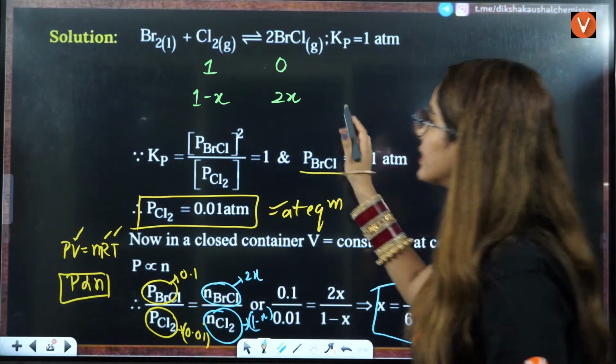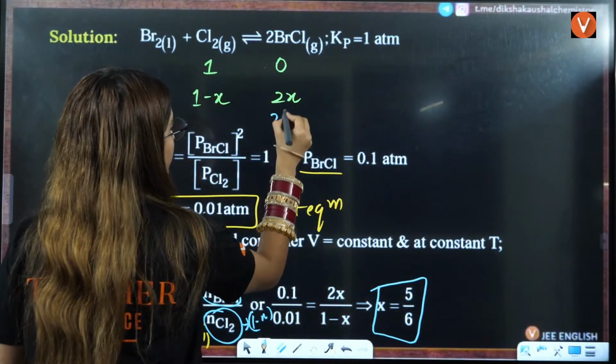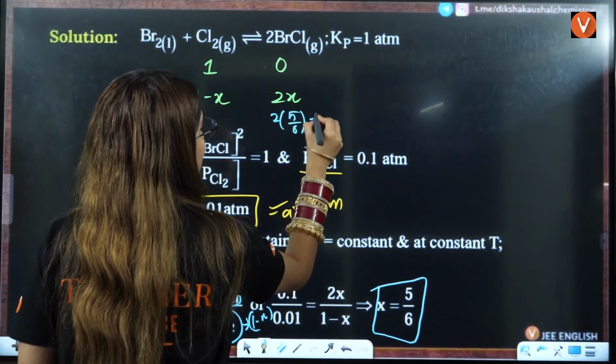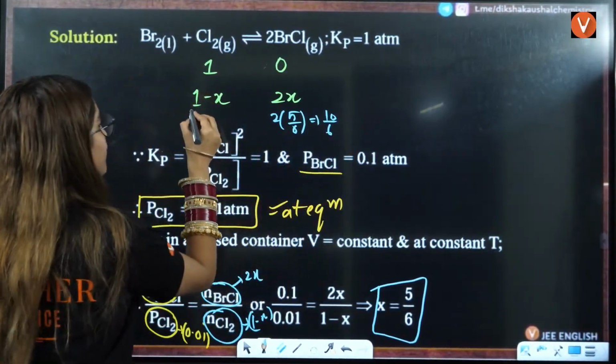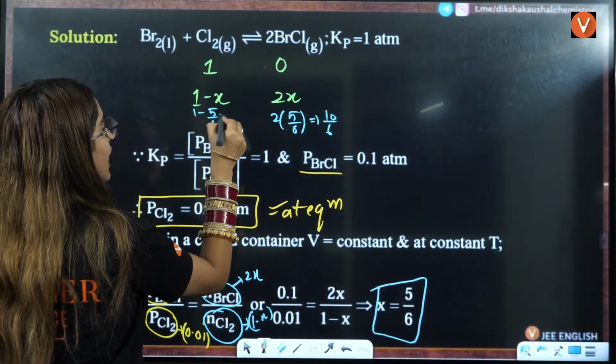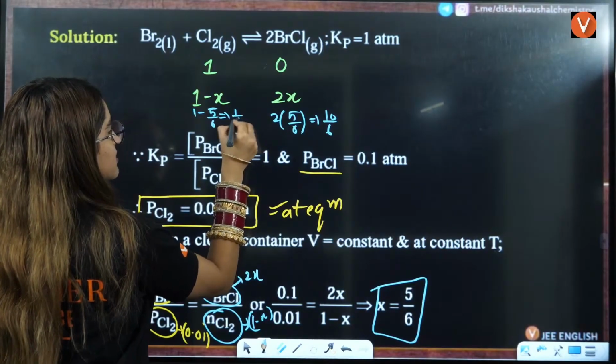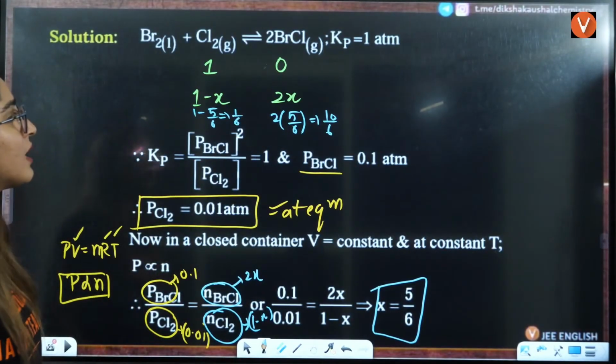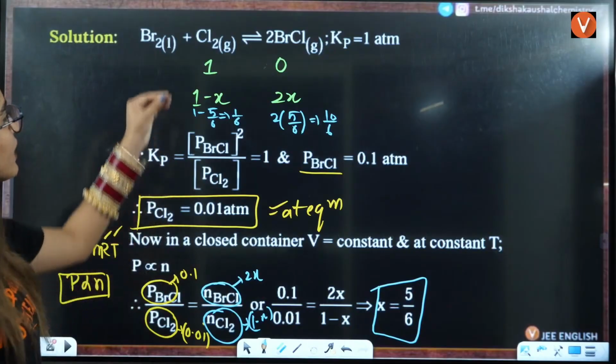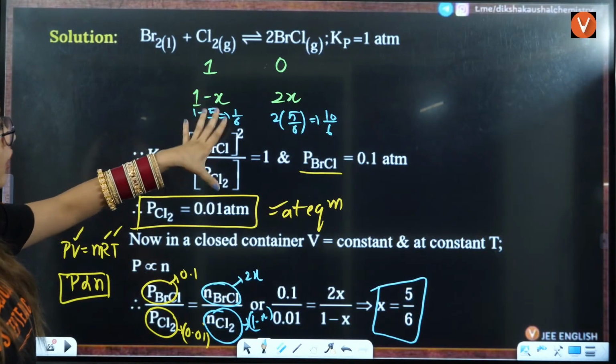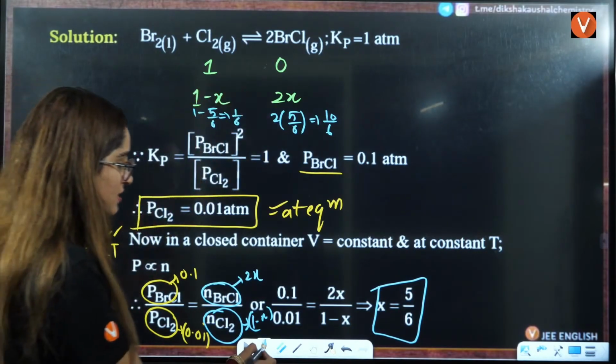Now, once you calculate the value of x here, this will be 2 into 5 by 6, that is 10 by 6. This will be 1 minus 5 by 6, that will be 1 by 6. Okay, that is going to be the answer, 1 by 6. Okay, this you have taken out to be 1 by 6, this is 10 by 6.